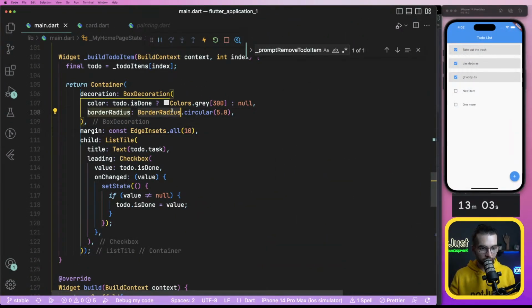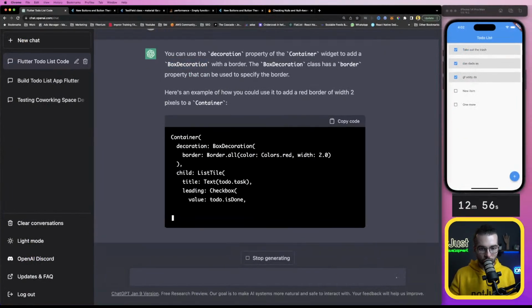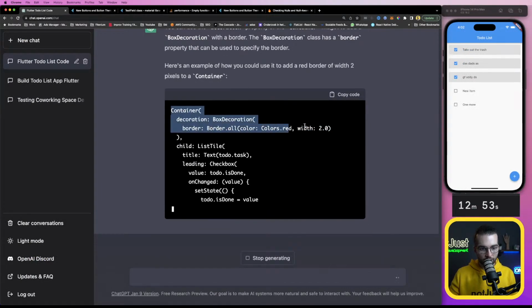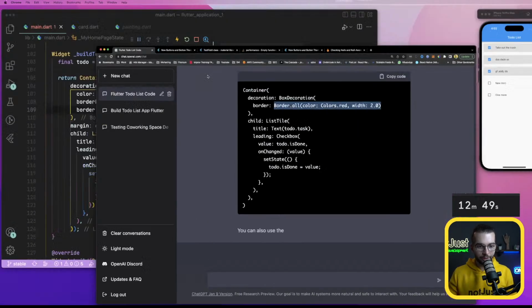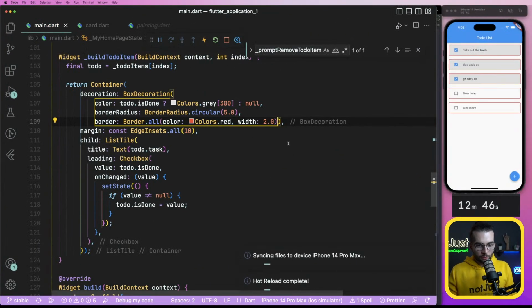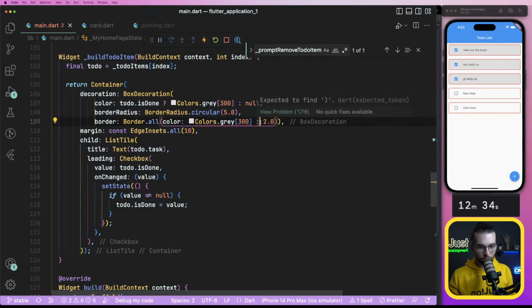So box decoration, border, how do you do it? Border, all colors red. No, I don't want colors red, but stop. I got your point. Okay, I will do also this gray. What? No. What did I do wrong?